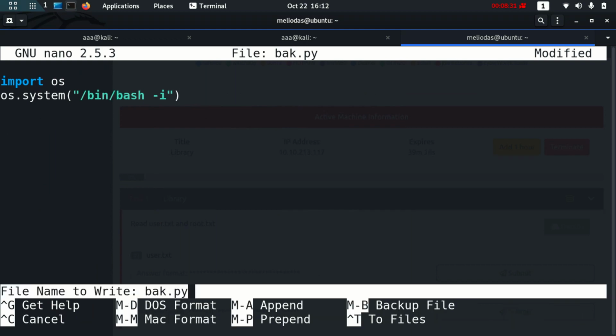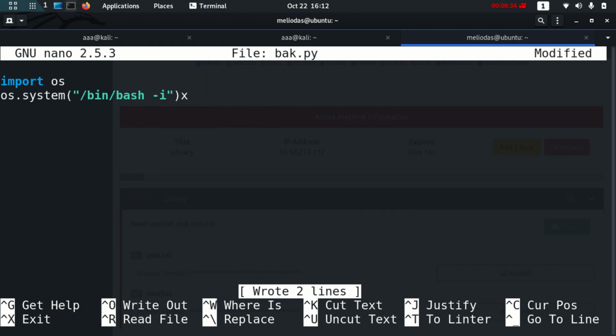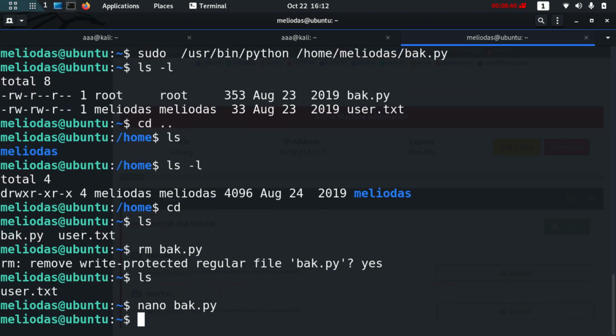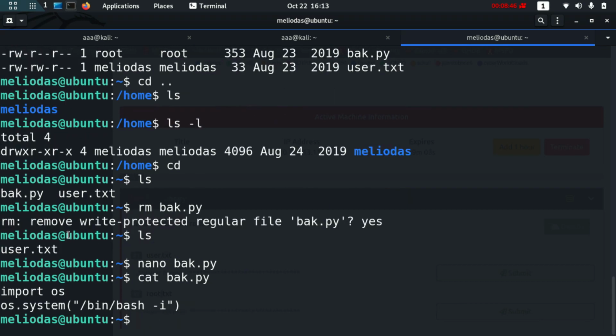Okay, so let me cat out this back.py, and yep, this is the Python code which I just wrote.